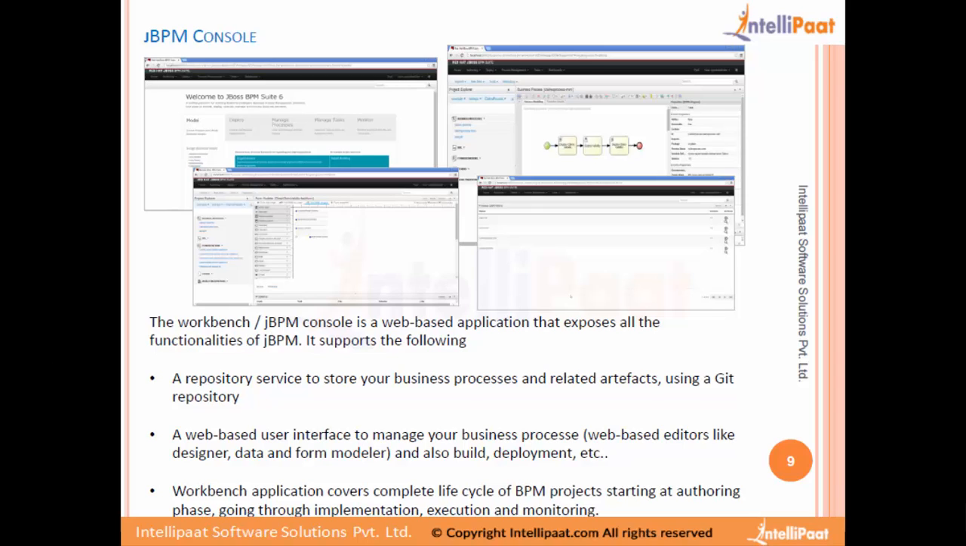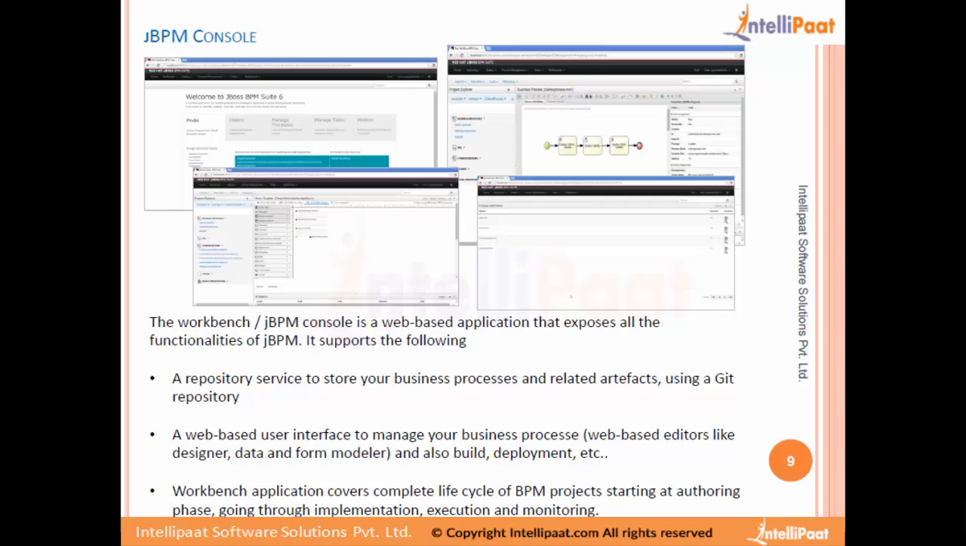So the descriptions are written here. The workbench of JBPM is a web-based application. This application is a Java web application, and it runs on a Java application server. This comes out of the box when we install JBPM. We get this application installed as well, and it can be run in a browser using a URL.